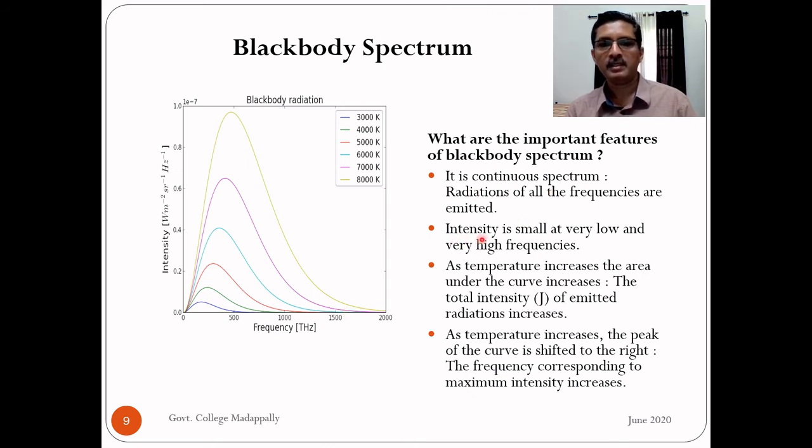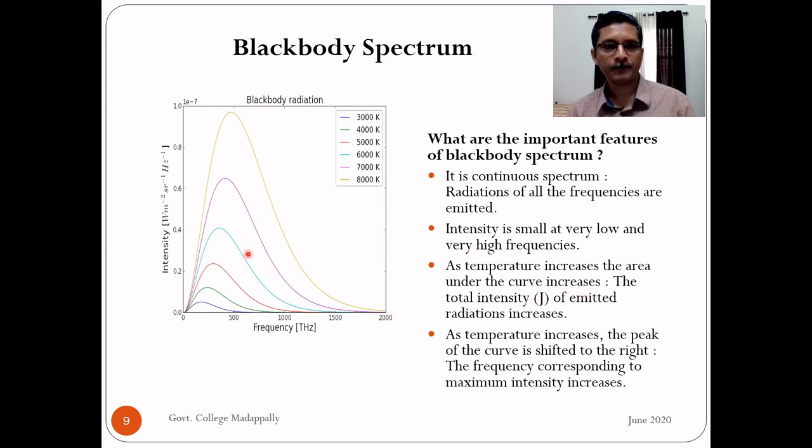Second point is intensity is small at very low and very high frequencies. See, at very low frequencies, the graph is here, intensity is small. At very high frequencies also, the intensity is small. In between, it reaches a maximum and then decreases. So at very low frequencies and very high frequencies, intensity is small. That's the second feature. Third feature, as temperature increases, the area under the curve increases.